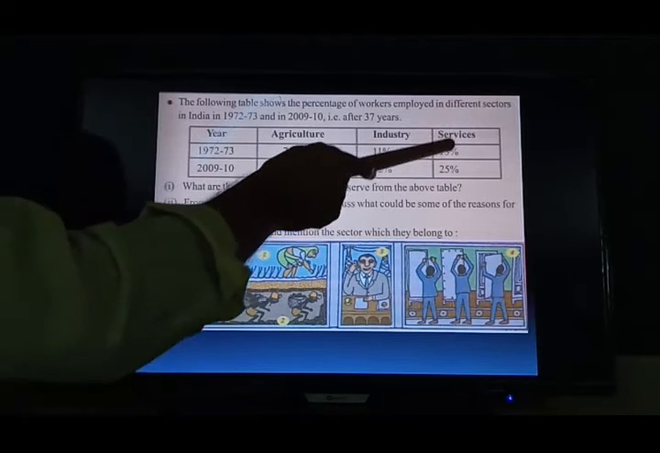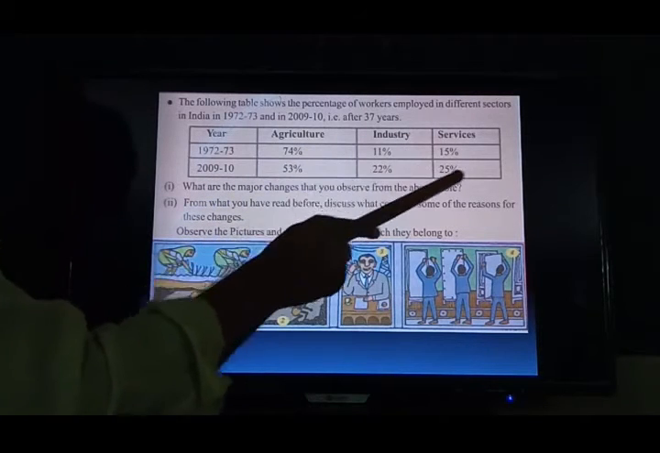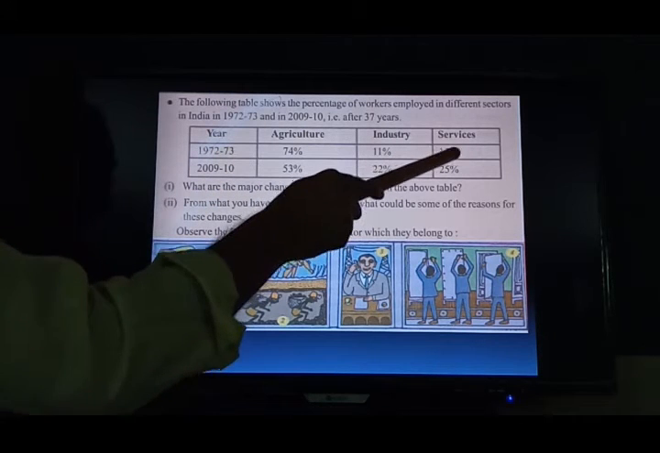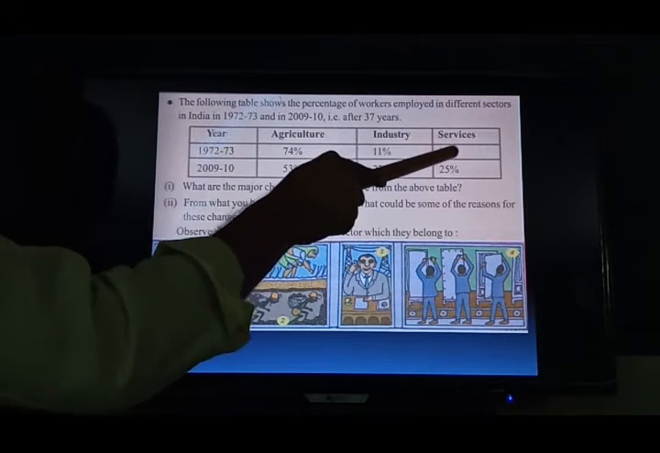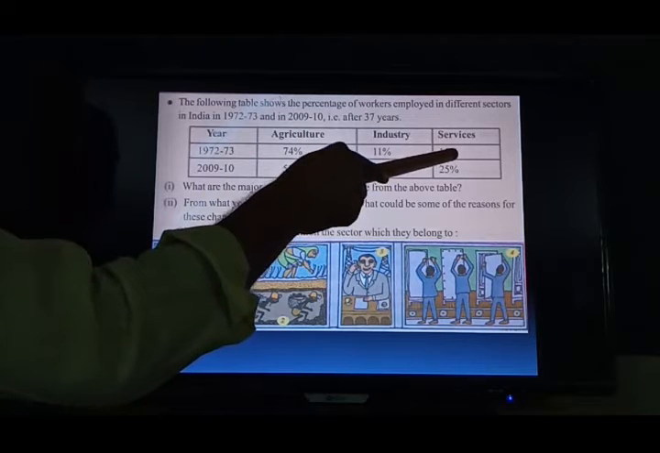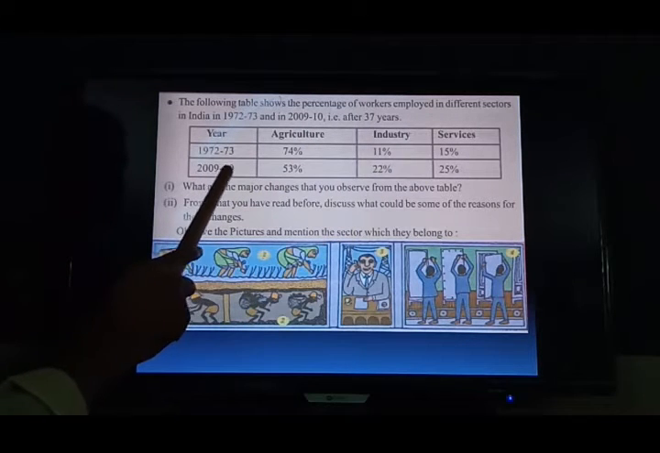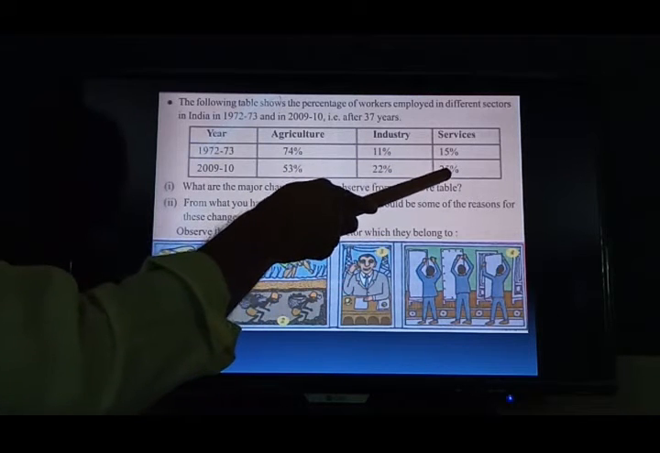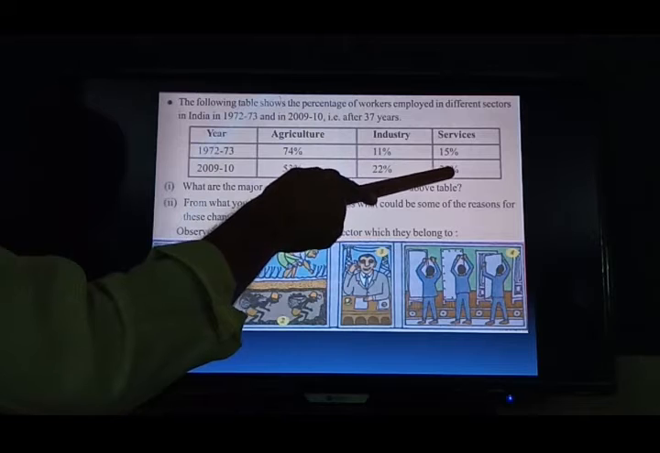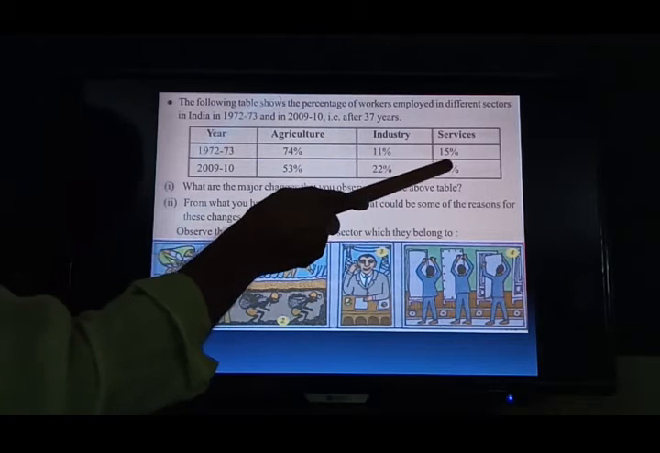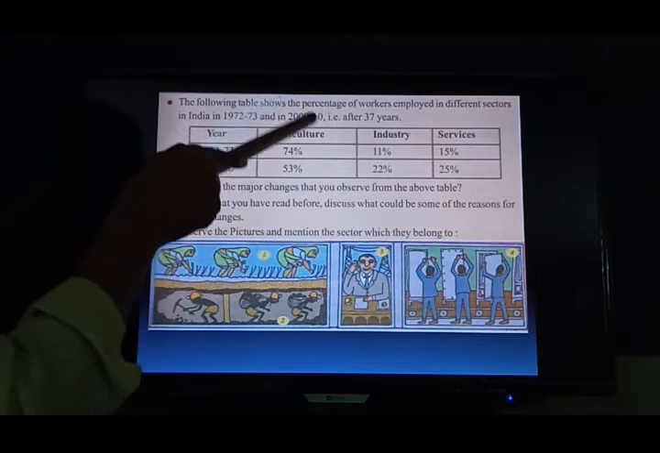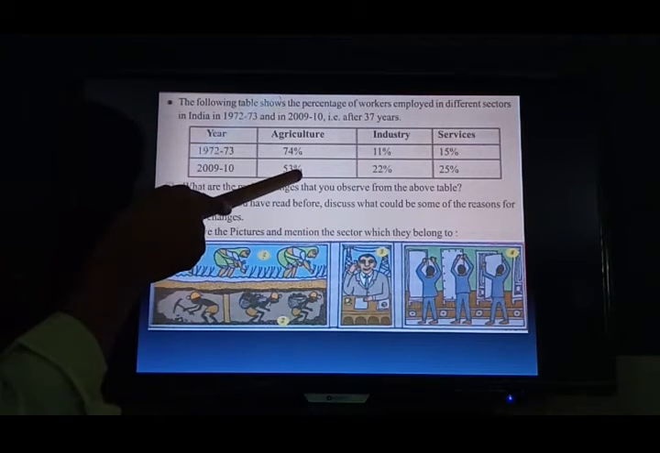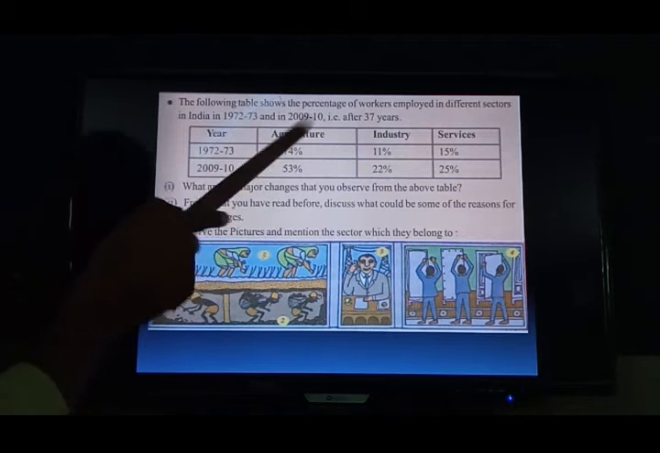Next one, what is the position of the service sector? In 1972-73, 15% of workers were engaged in the service sector. But after 37 years, in 2009-2010, 25%, that means 10% extra employees. So here, increase. But in agriculture, that means the primary sector, the workers decreased after 37 years. That we observe.